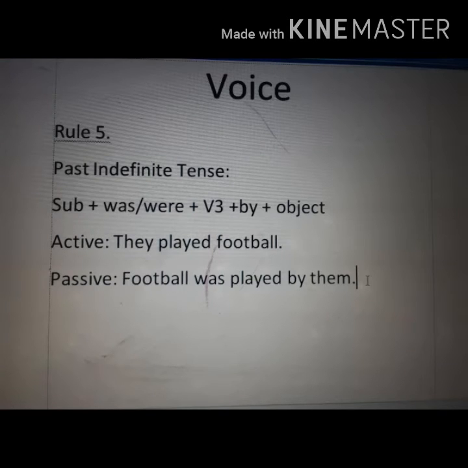Now the structure of past indefinite tense, that is subject plus was or were plus V3 plus by plus object. We can take an example. They played football. Football was played by them.